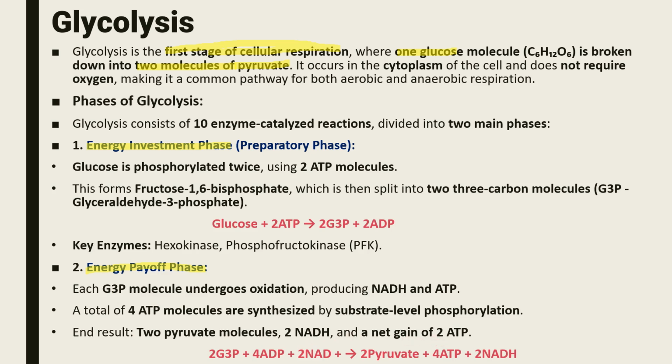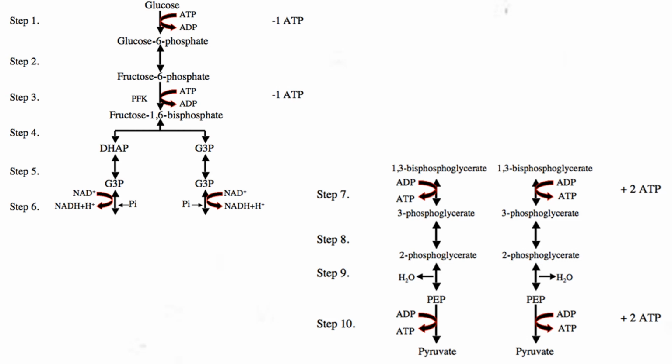So we got 2 ATP in the process of glycolysis because we got 4 but we also used 2. So 4 minus 2 is equal to 2. So the net gain is 2 ATP. These are the steps of glycolysis.